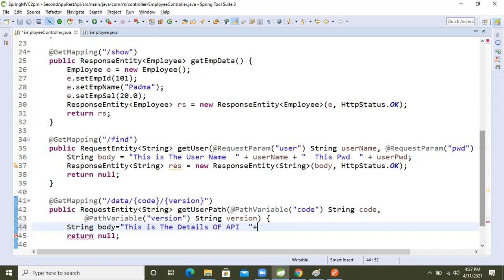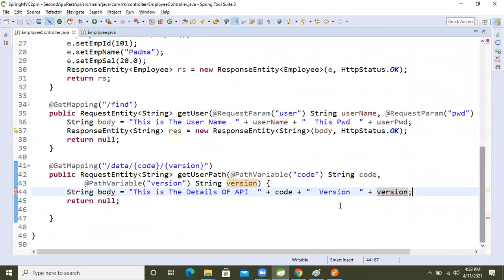Now here what we will do? Here code is there, right? Copy this one, paste it here. After then another one more, right? And one more, right? What is that? A version. Version is there, right? Inside that version, take the local variable version. Okay, now paste it here. Okay, fine. The thing is completed, guys.